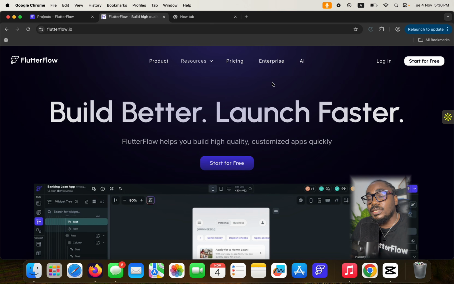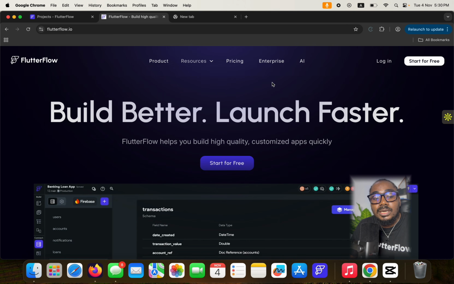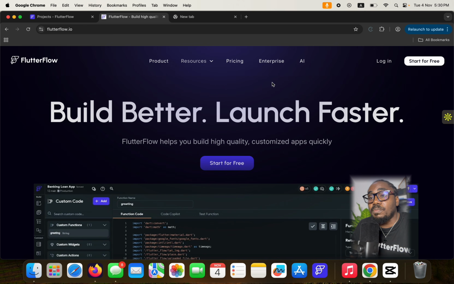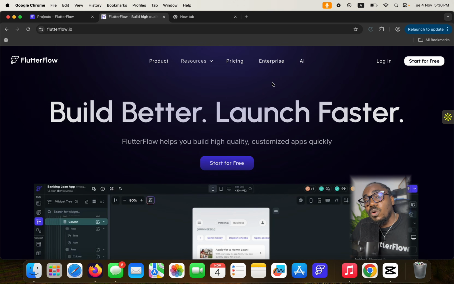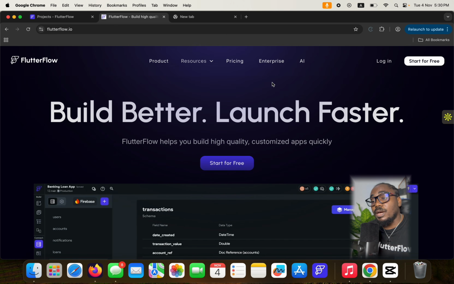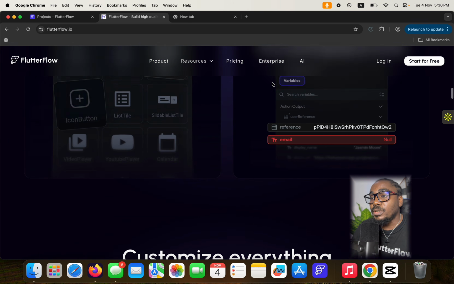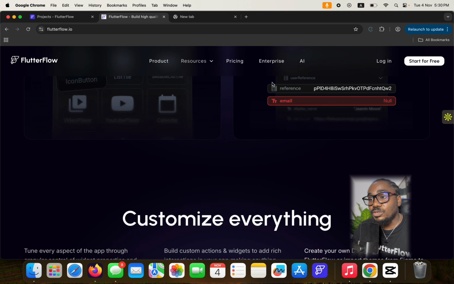And I am very certain that your life can either change because of FlutterFlow or because of any other technology that helps you to build applications without having to write code, including the ones that have to do with AI. So now we have Lovable, Bolt.new, even Dreamflow, which is from FlutterFlow. But for today, I'm just going to talk about FlutterFlow, just reintroducing you to it, something really simple, just for the old guys to see the new developments with the technology, and for the new people to begin to visualize the possibilities behind this technology.